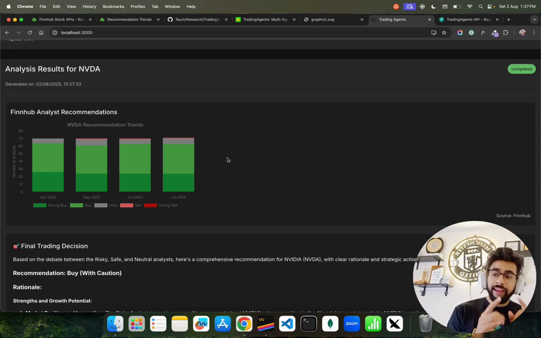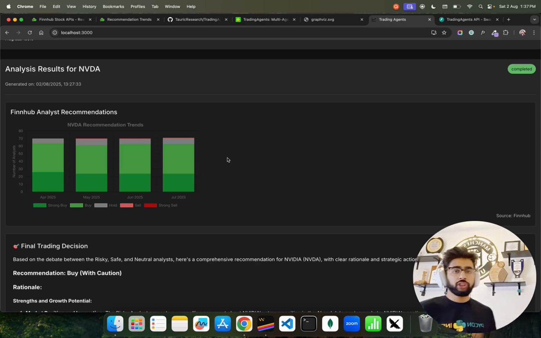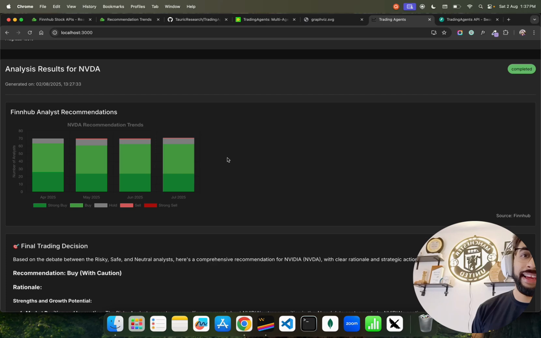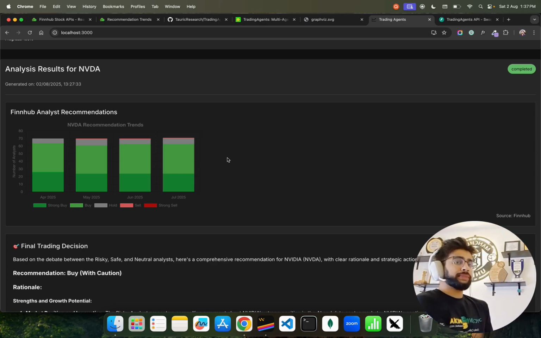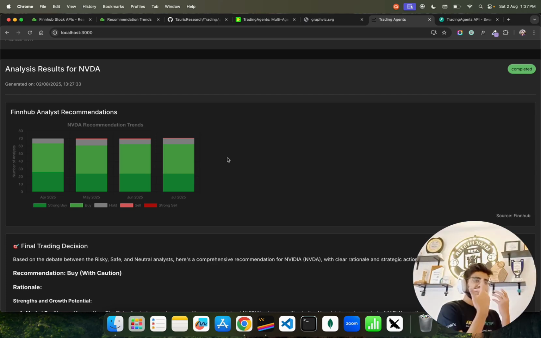Nvidia is a very tempting stock because they built the entire AI infrastructure, and we are living in the world of AI right now, right? Everybody wants to buy AI stocks, and Nvidia is one of them. They have a market cap that I think has already reached $1 trillion.